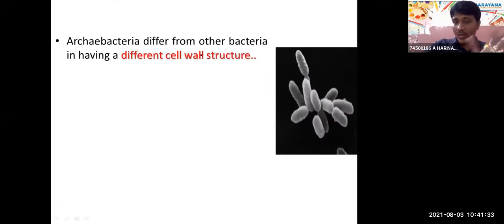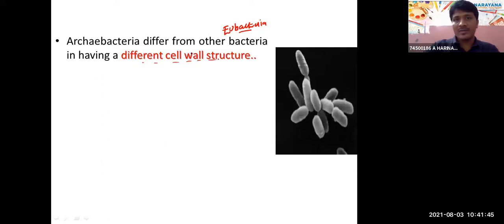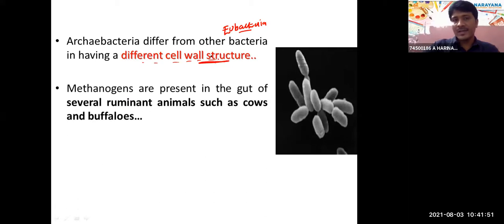How do archaebacteria differ from eubacteria? They consist of a modified cell wall, a different cell wall structure, which is very important. Methanogens are present in the rumen of animals like cattle, cows and buffaloes.